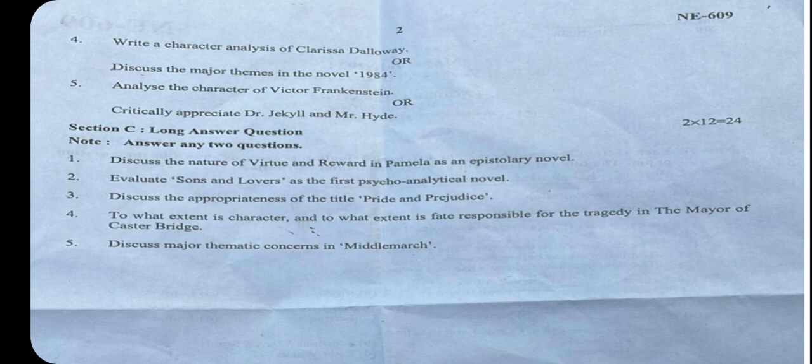Another question: evaluate Sons and Lovers. That's about sons and the Oedipus complex, because the mother is tortured by her husband. It is a very unhappy marriage; though it's a love marriage, it's a failed marriage, and the mother changes her mind and devotes herself to her children, her sons actually.